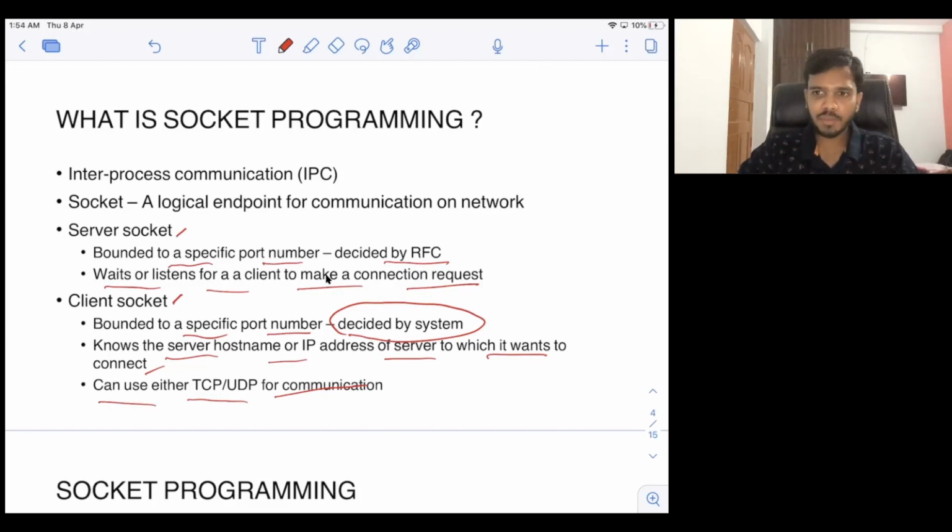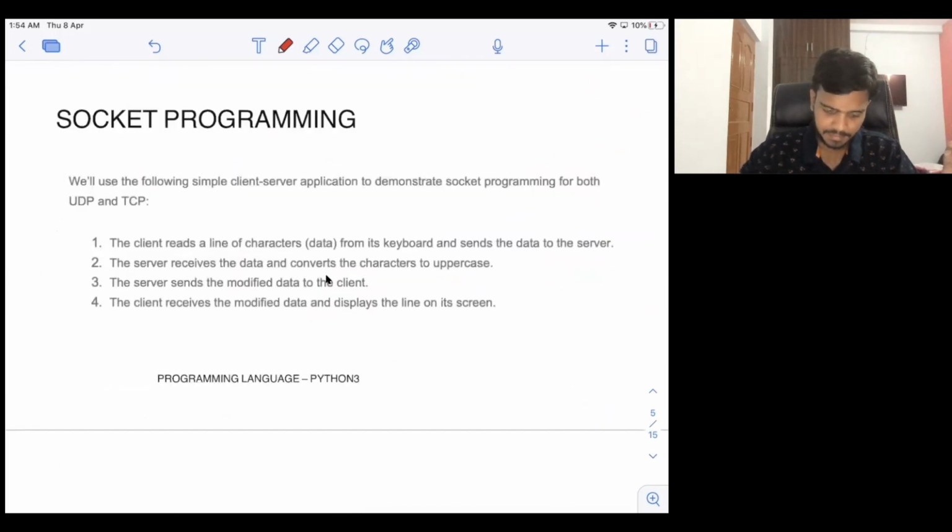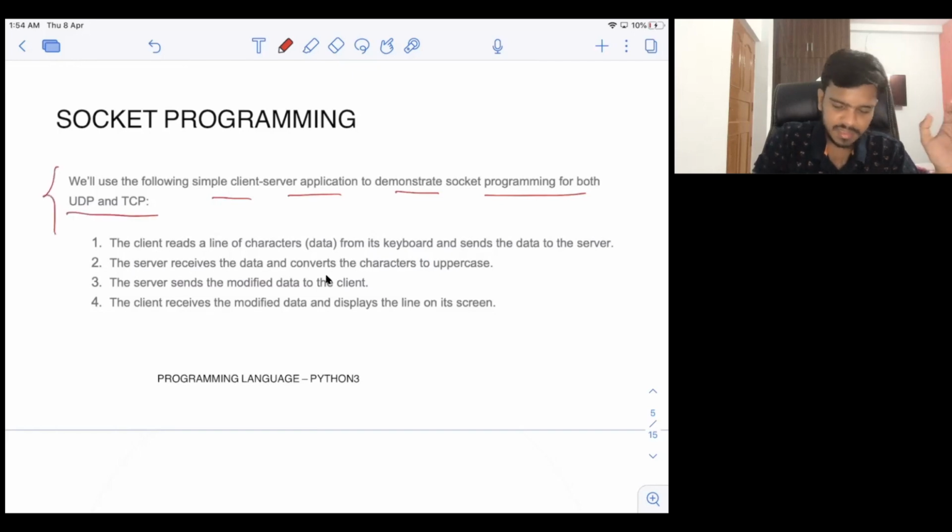Now, I hope you have understood what socket programming is. I have also given you a small example here that I will use later. So now you will understand what socket programming is. Now, for the socket programming exercise that we will do, like the programs we will write for UDP and TCP socket programming, we will use the following simple client server application to demonstrate socket programming for both UDP and TCP. Okay. Now this is very important.